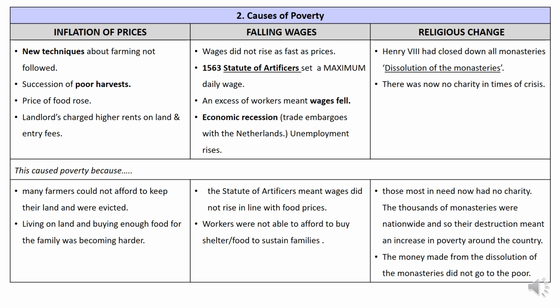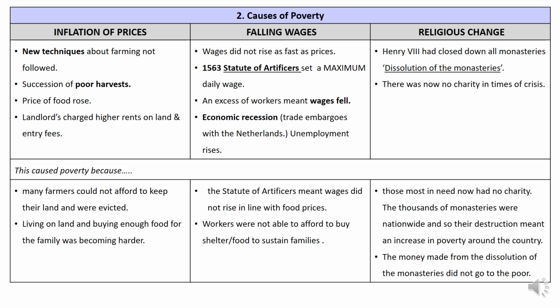As we get more workers, because we've got a higher population, this means there's competition for jobs, so employers can pay less because so many people want the job. There is an economic recession when we have tensions with Spain and embargoes with Spain. So, for example, for 1 year, Philip banned the cloth trade with England, which caused high rates of vagrancy as many people rely on the cloth trade in England.